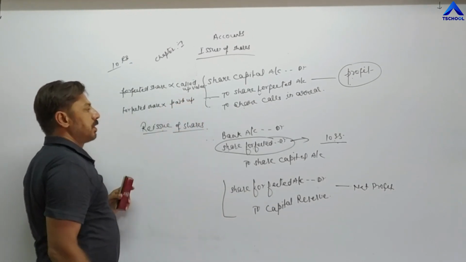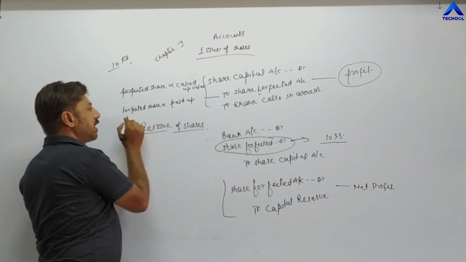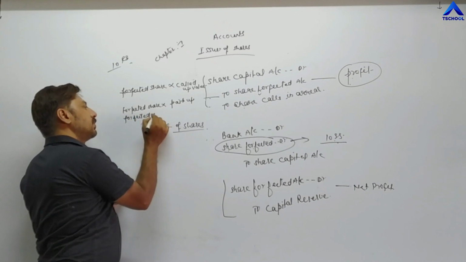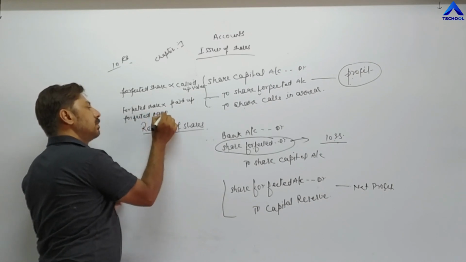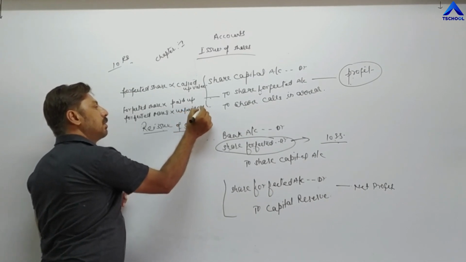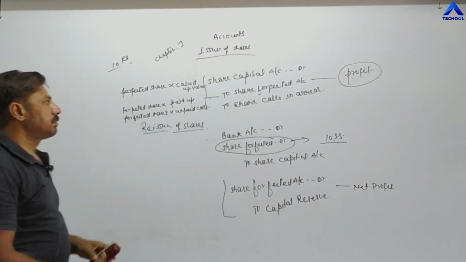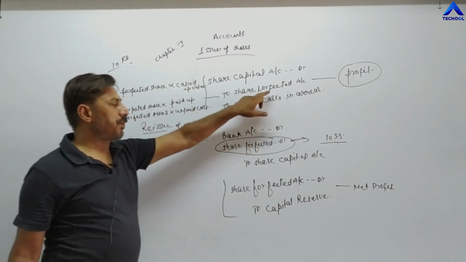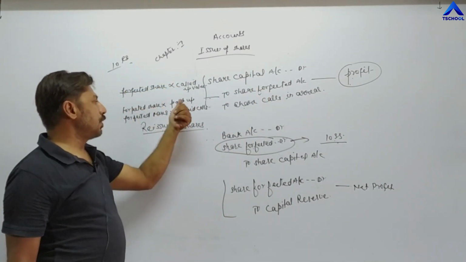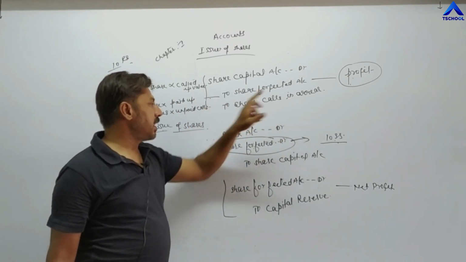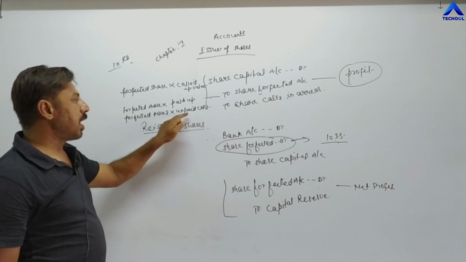And in front of calls in arrear, forfeited shares into unpaid calls. So forfeited shares into called up value for share capital, forfeited shares into paid up value for share forfeited, and then in front of share calls in arrear, forfeited shares into unpaid calls.